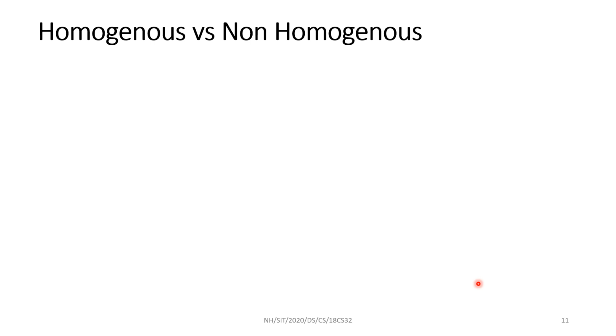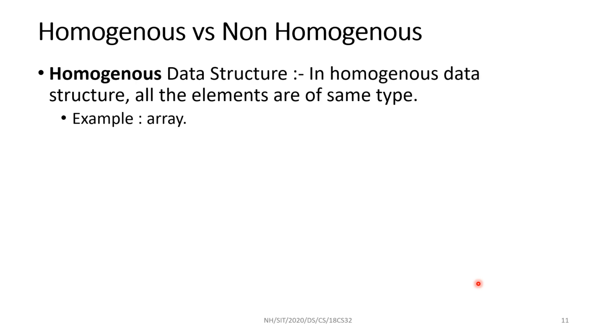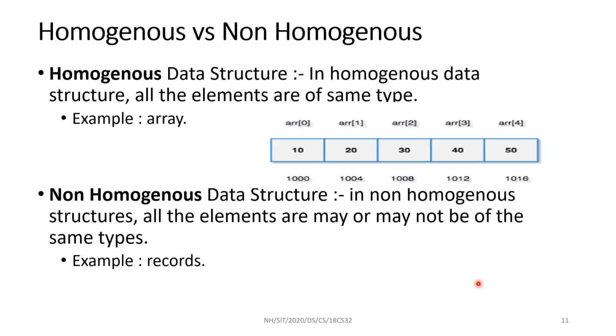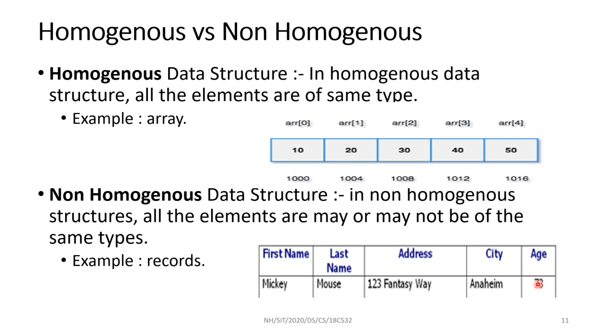Data structures can also be classified as homogeneous or non-homogeneous. In the case of homogeneous, as we have seen earlier, an array, all the elements are of the same type. In the case of heterogeneous, or non-homogeneous, elements are of different types. Here, it is of type integer, character, and again a character array. So these four are of type character array and this is integer.